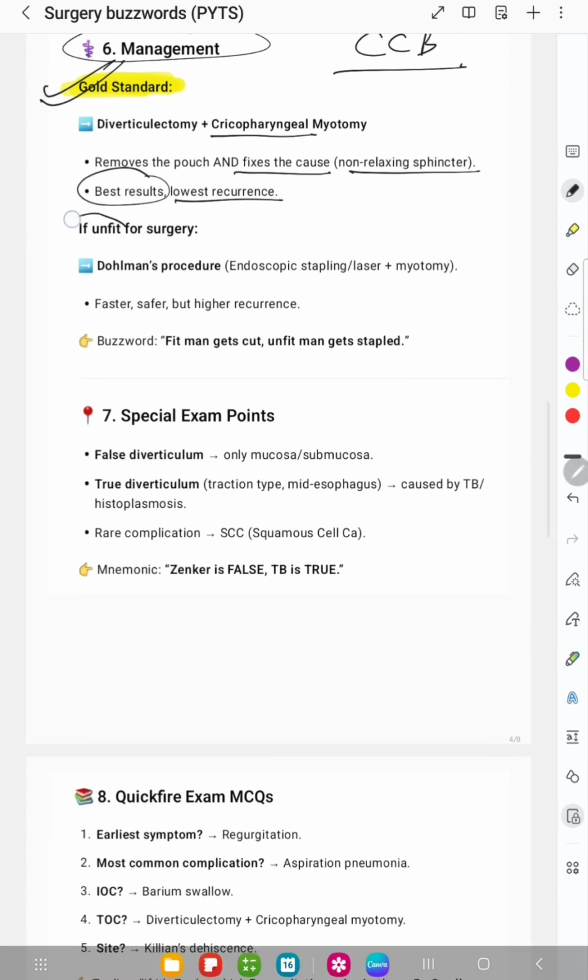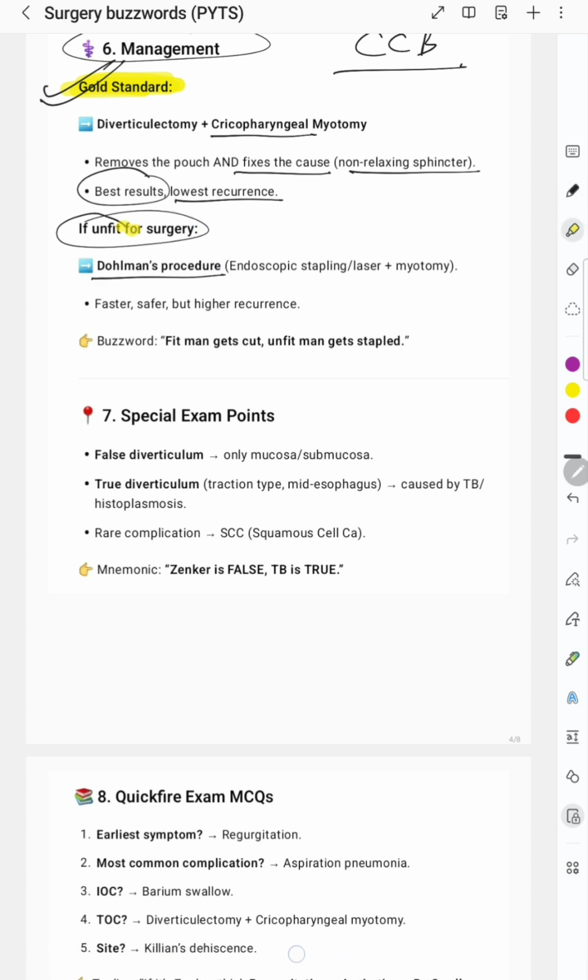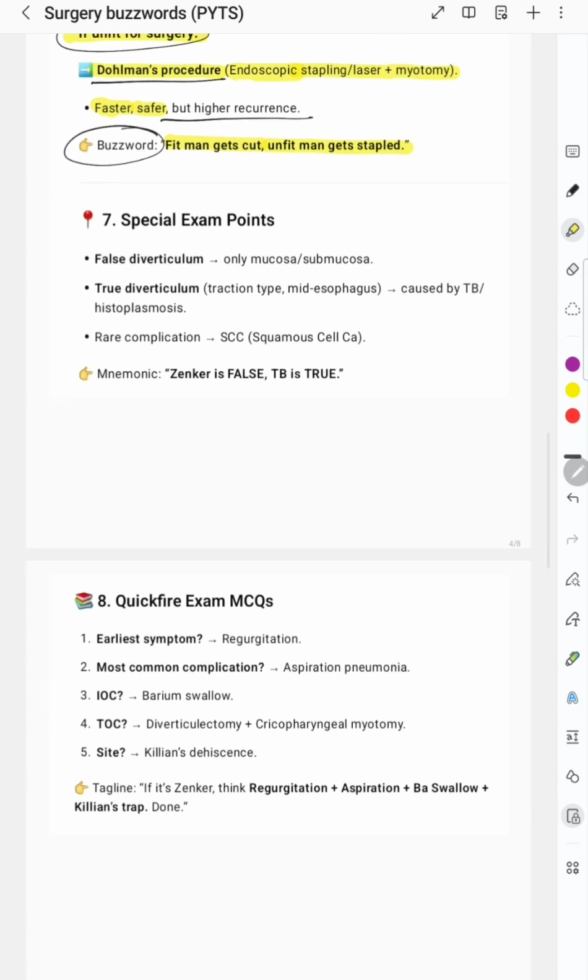Okay, so if the patient is unfit, we go for an endoscopic approach. If the patient is unfit for a procedure, we go with this Dohlman's procedure, an endoscopic procedure where we do stapling and laser along with myotomies, right? This is faster and safer, but the problem is that it has a high recurrence rate. The buzzword we have to remember: if the man is fit, he gets cut; unfit man gets stapled.